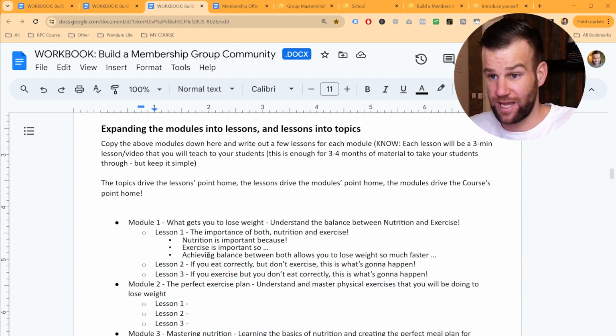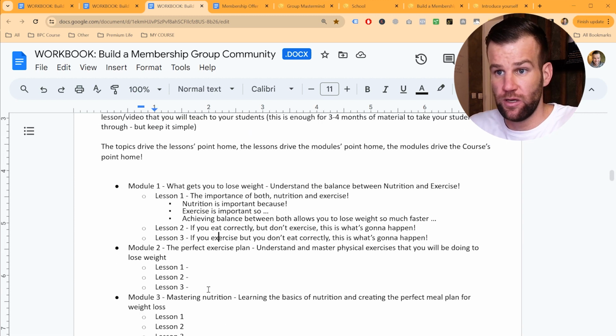So go through this exercise right now and write things out and come then to our call so I can overview your stuff and I can be like, hey, good job, you are ready to move forward, right? Now in the next lesson, I'm gonna show you then how you can finalize your course and how you're gonna be delivering this course curriculum to other people and how you're gonna be coaching them through your course.